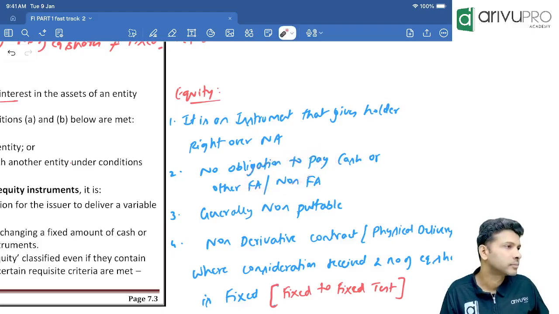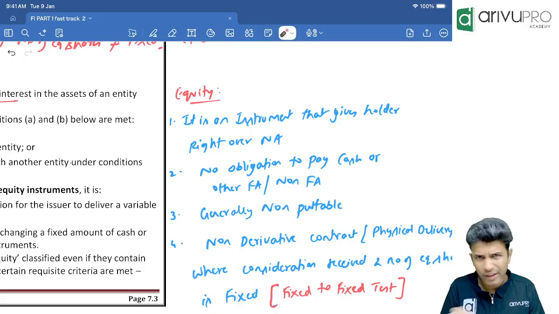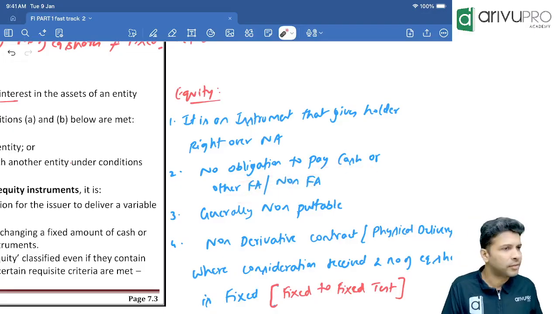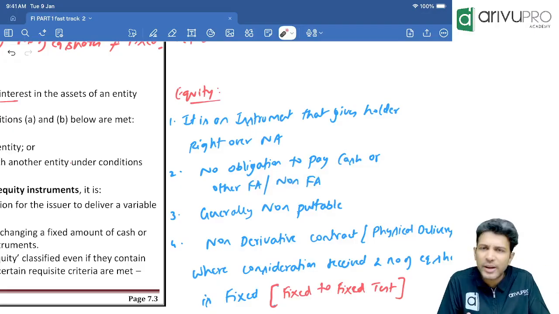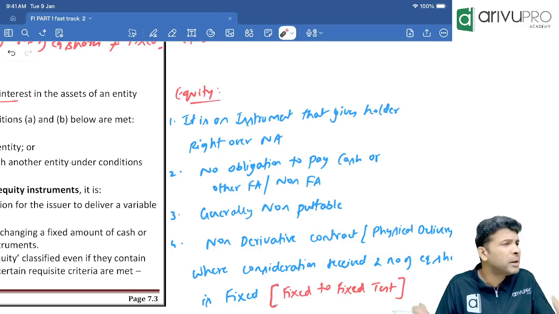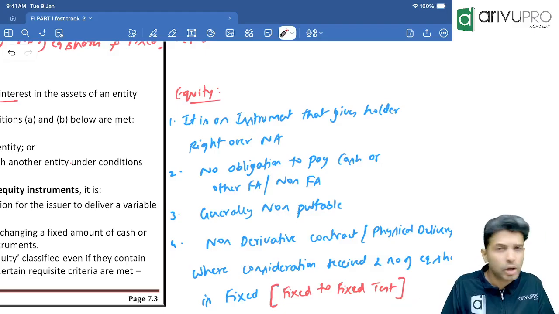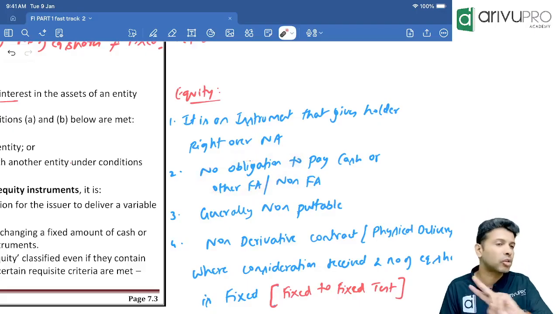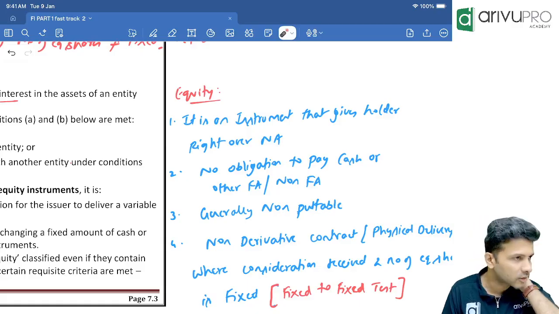Correct, sir? That's the second point I've written here. So equity's one more feature is there is no obligation to pay cash or anything else. If the company wants, they may give dividend to equity shareholders, or a company may decide not to give dividend. Totally the company's choice. That's what I'm trying to say in the second point. There is no obligation. Done, sir.